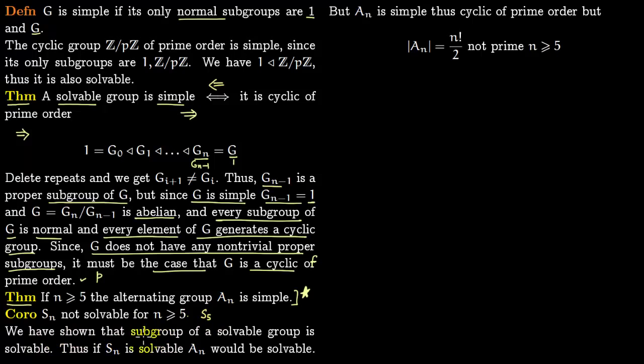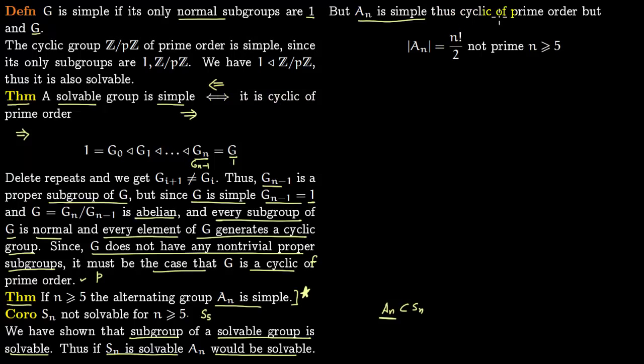We have shown in a previous lecture that a subgroup of a solvable group is solvable. So we start with the assumption that Sn is solvable, and we will reach a contradiction, concluding that Sn is not solvable. Since the alternating group is a subgroup of this permutation group, An would also be solvable, because An is a subgroup of Sn. Now this theorem says that An is simple. So An is simple and solvable.